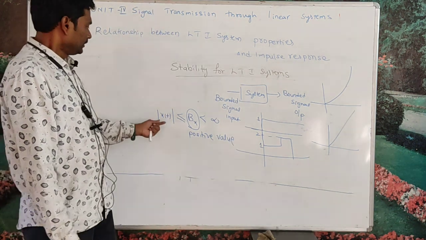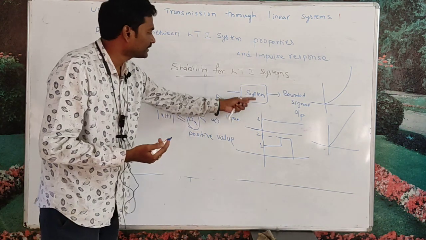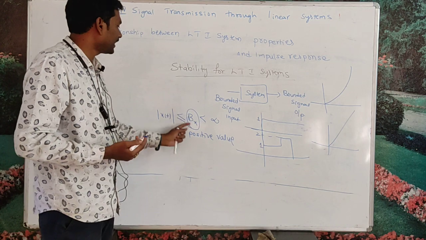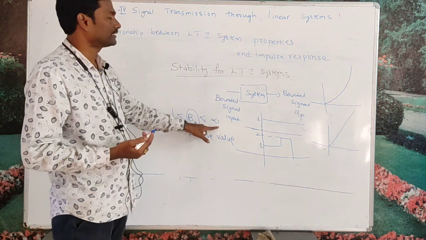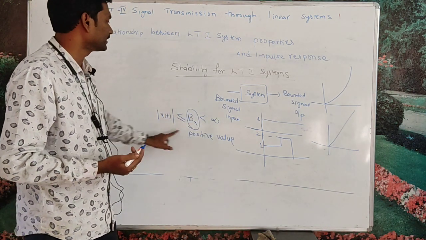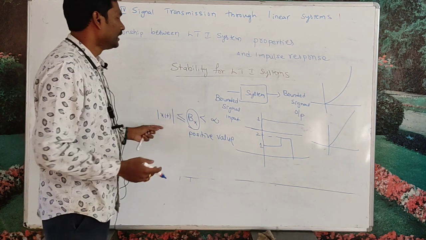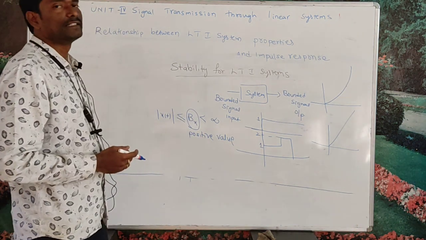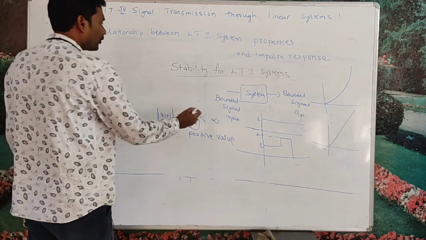Modulus of x of t covers both the positive and negative y axis, and the maximum value will be Bx, where Bx is less than infinity. Any signal satisfying this equation is called a bounded signal.